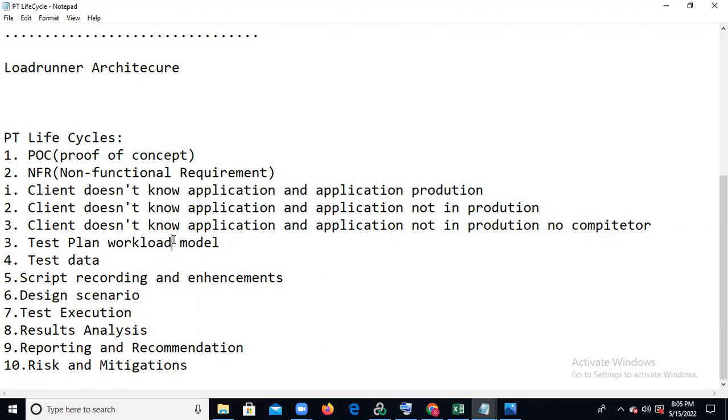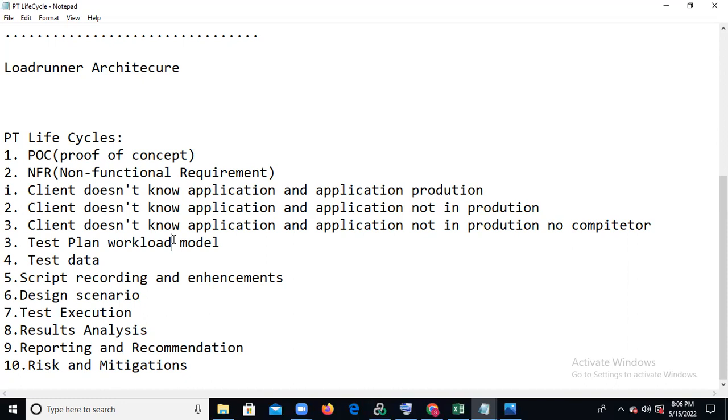Based on that, we record a simple business scenario and execute it with minimal users, like 4 or 5 users, and report to the client: we executed in LoadRunner and observed transaction response time for 5 users, and this is the report. Please look at it. We prepare that and send it to them. Then they will finally confirm: okay, LoadRunner is fine, and you can start your work with the web protocol. That is the POC.